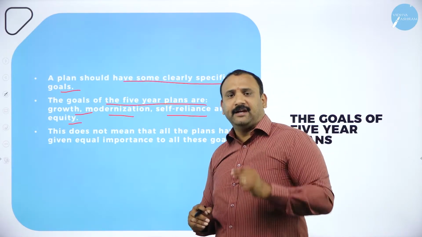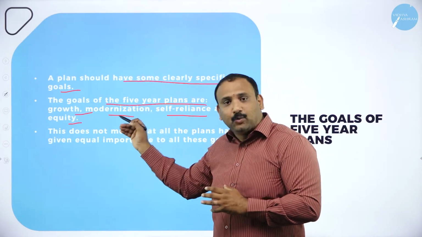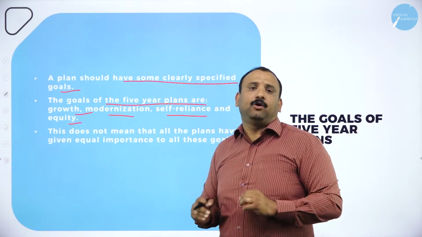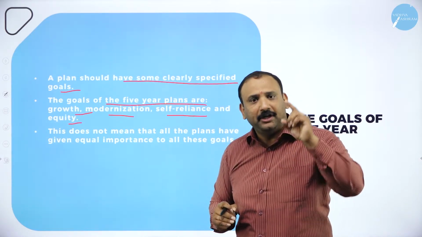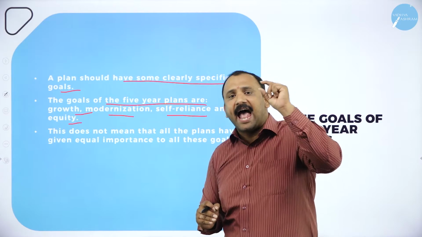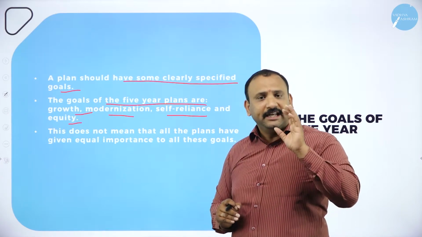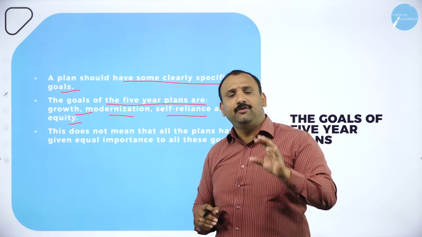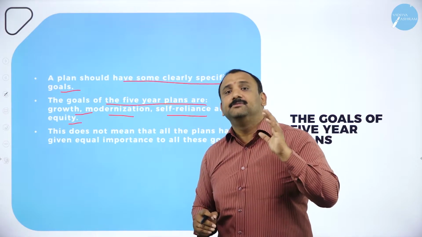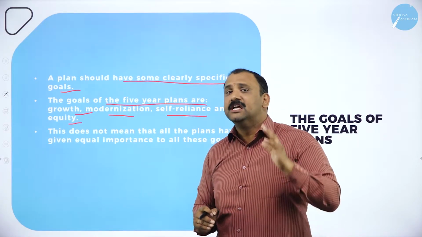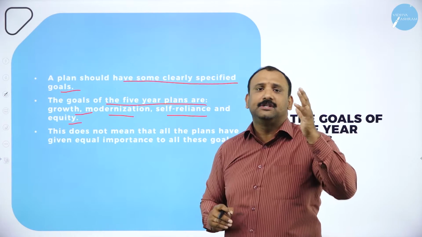So in every 5-year plan, we wanted equity as a central part of the theme. We wanted everybody to equally participate and get equally benefited. India is one country which is known for its tolerance in terms of religion, in terms of language, in terms of ethnicity, values and principles.